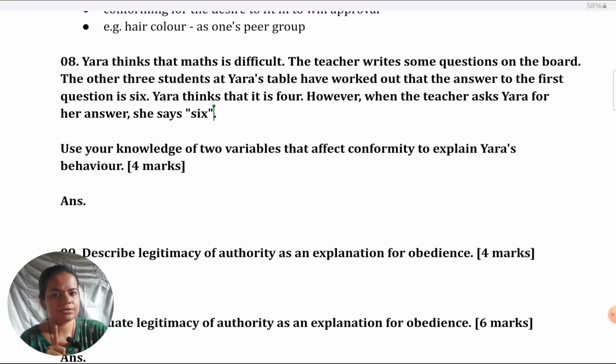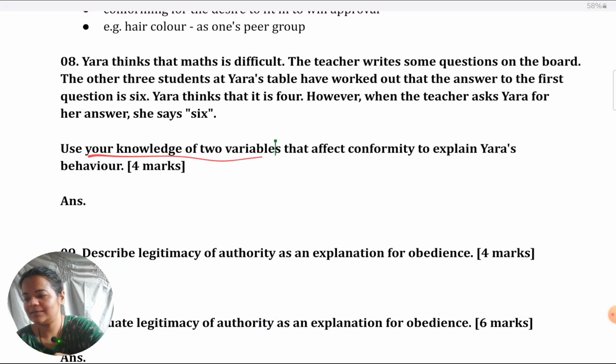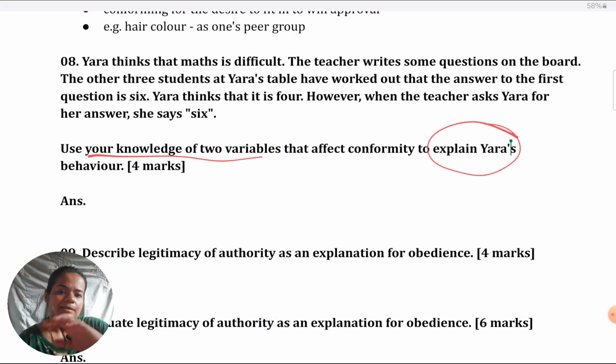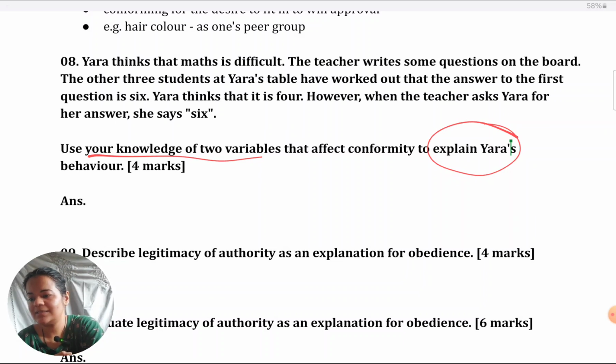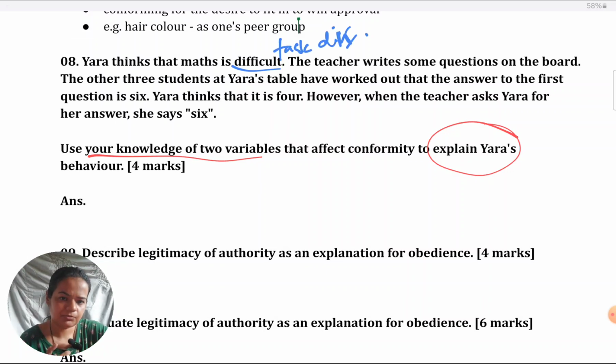First thing is, when a situation is given, you have to engage with it. They tell you also directly, explain Yara's behavior. Second thing is, it makes sure that you don't leave out anything, because if they've given you a situation and so many insights into that, they want you to explain everything in the answer, otherwise they wouldn't have given those things. Yara thinks maths is difficult. When they say difficult, which factor, which variable are you reminded of? Task difficulty, right? So that immediately brings you to task difficulty as one of the variables that I can take here.